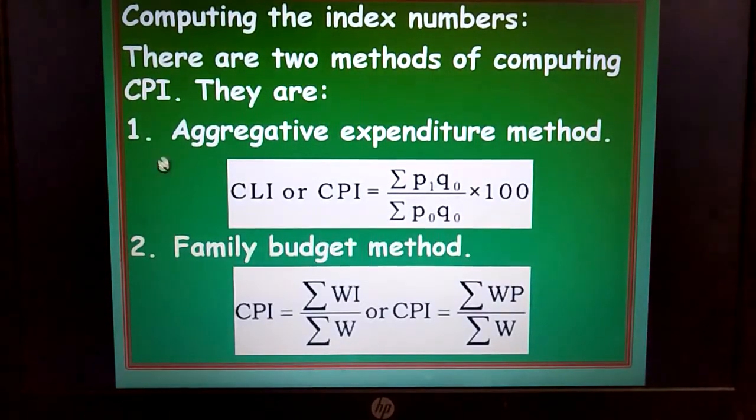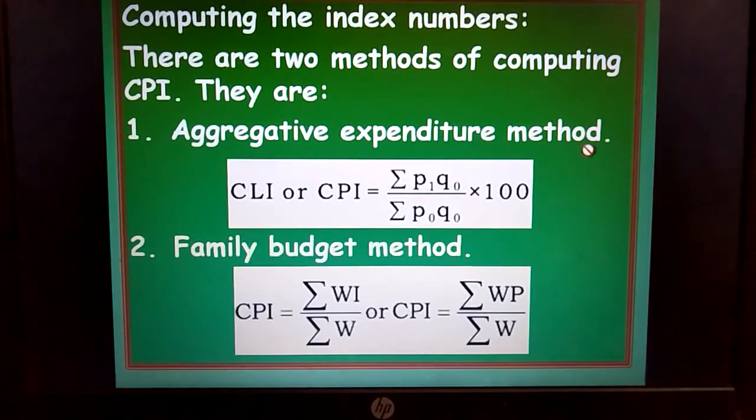So next we will be concentrating on computing index numbers. Here I am considering cost of living index numbers. There are two types or methods in computing cost of living index number or consumer price index number. They are the aggregative expenditure method and the family budget method.